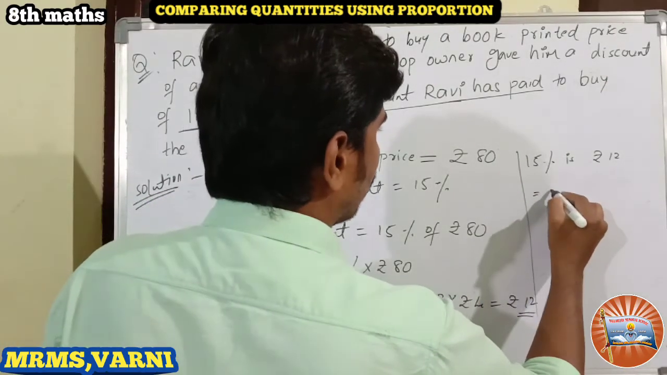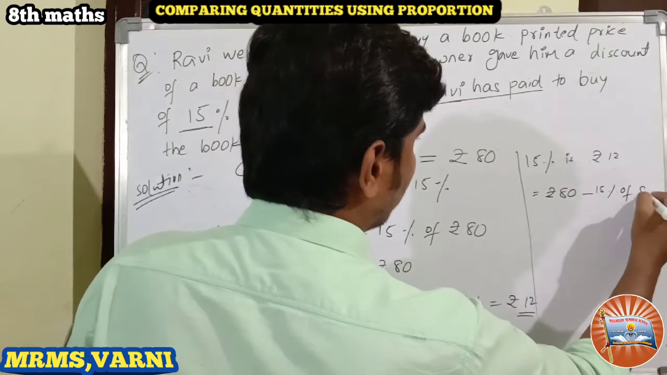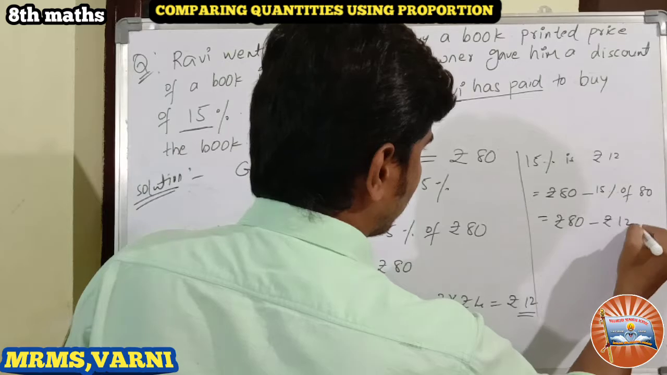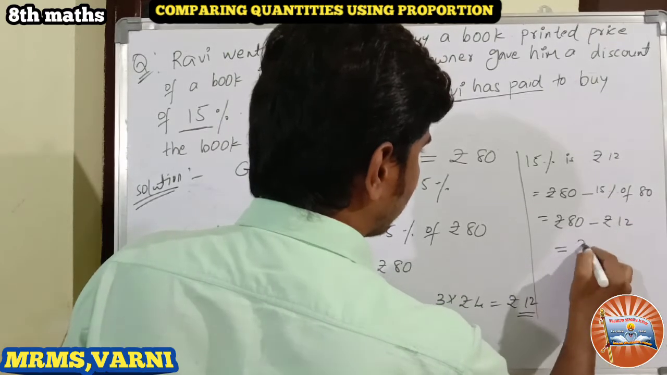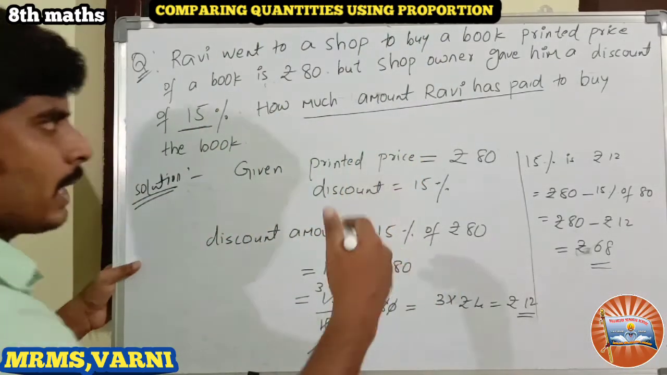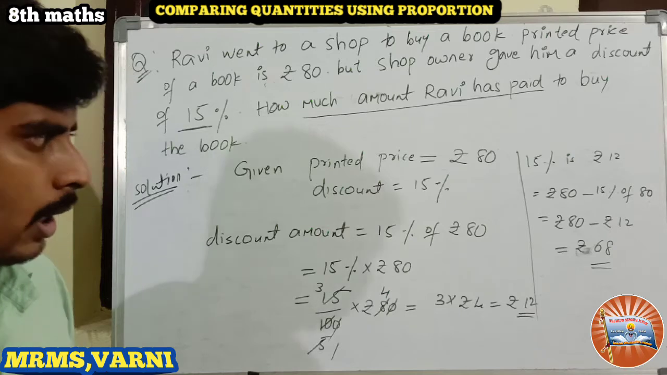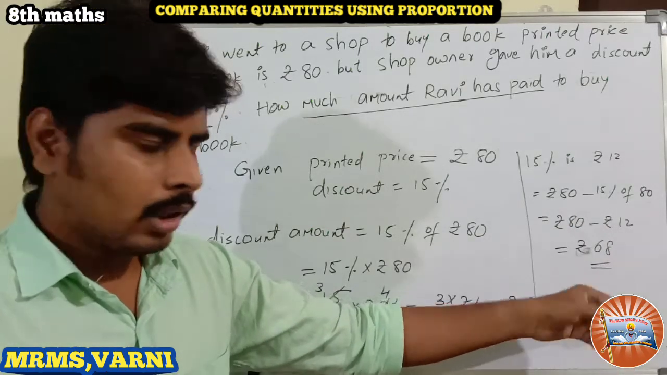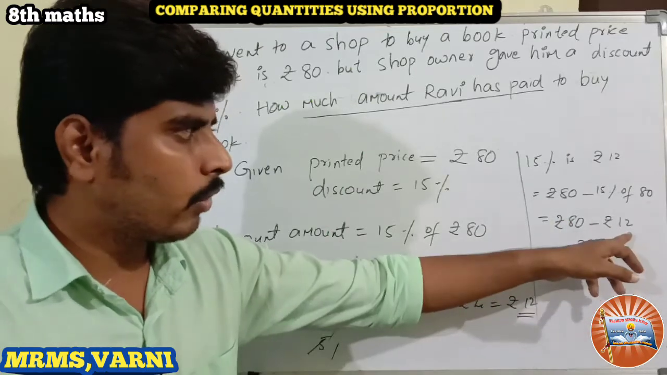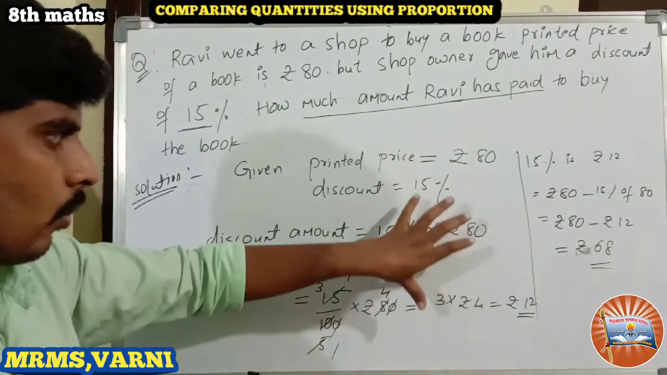So how much amount has Ravi paid? Rupees 80 minus 15% of 80, that is rupees 80 minus rupees 12, which is 68 rupees. That is the amount Ravi has paid to the bookshop owner. After the discount he has paid 68 rupees. The discount amount is 12 rupees. The discount percent is 15%. This is one method.